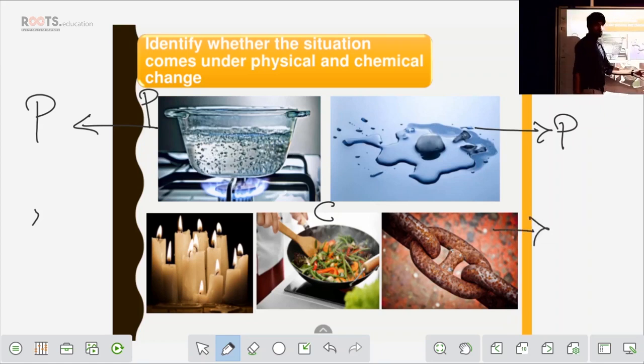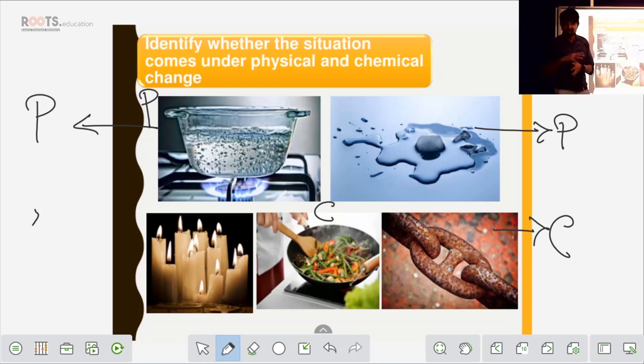So the last example, you have rusting of iron. Again, it is a chemical change. Why is this a chemical change? You expose this iron in the atmosphere. So what happens? Rusting starts, or we call it corrosion. Corrosion is basically a layer that is formed when iron reacts with oxygen. Obviously it is a chemical reaction, because before it got rusted, before this layer appeared on the chain, it was proper, shining iron, right?